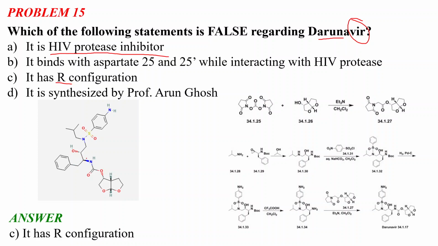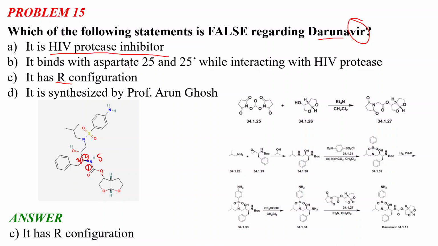As you can see, there is a nitrogen here. If you do the RS configuration naming, this will be given 1, because nitrogen is higher priority than carbon. Now this part will be given the number 2 because it has the oxygen on the carbon, and this will be given 3. So if we go from 1, 2 and 3, we have an anti-clockwise motion, so it has an S configuration. Similarly, you can also see from this carbon that it has an S configuration and it does not have an R configuration.